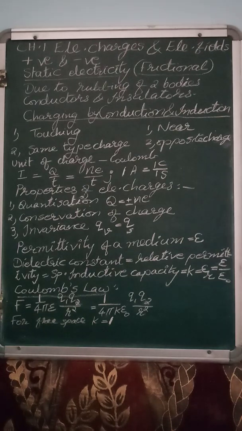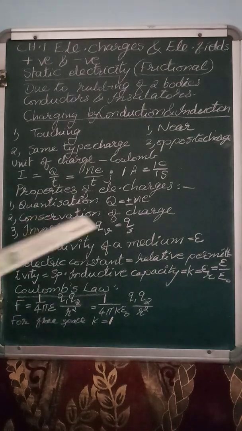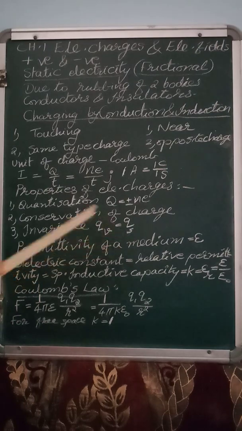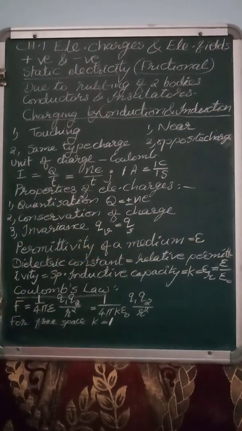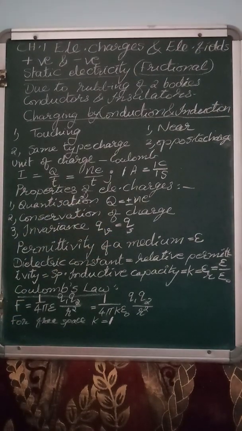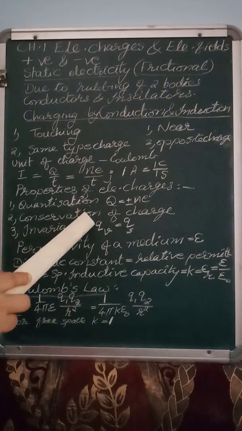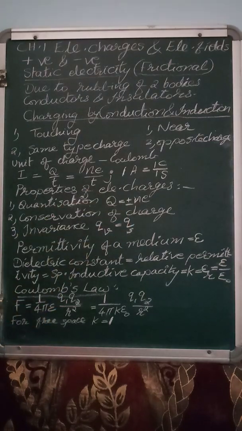Now come to the third property, the invariance property of electric charge. It means charge may be stationary, or it may be moving with velocity v. In both cases, the value of charge remains the same.